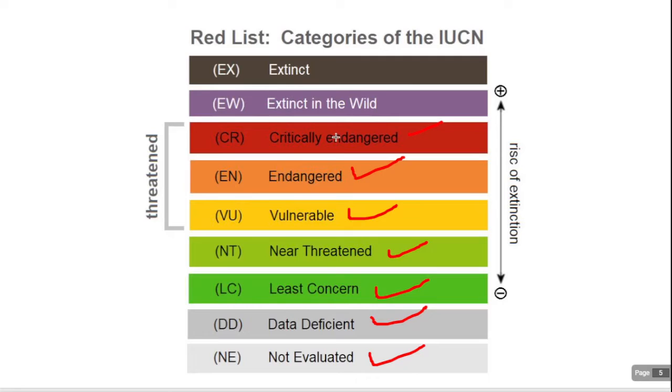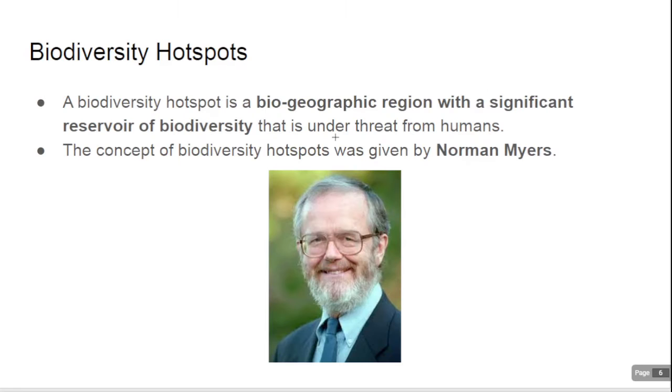So these are the categories of IUCN. Then biodiversity hotspot. What is a biodiversity hotspot?